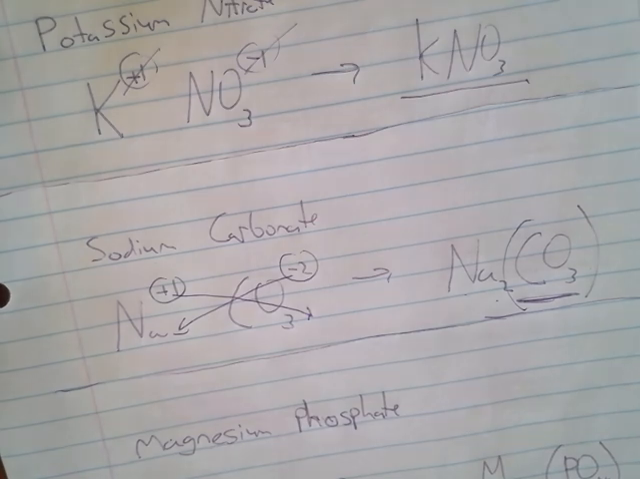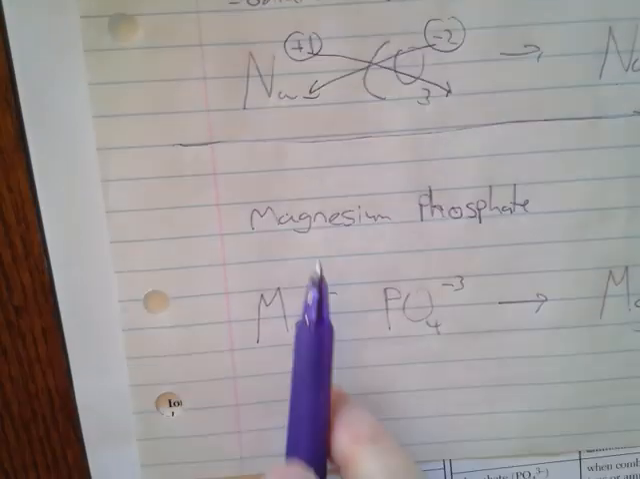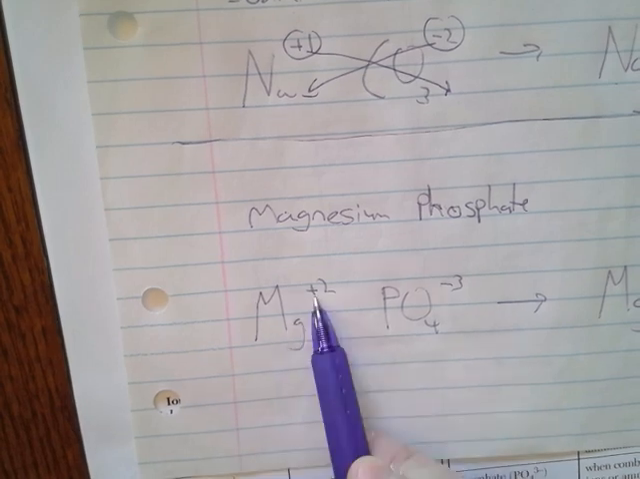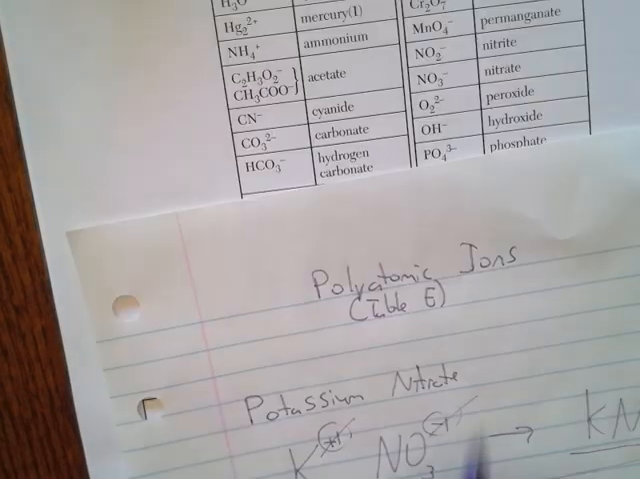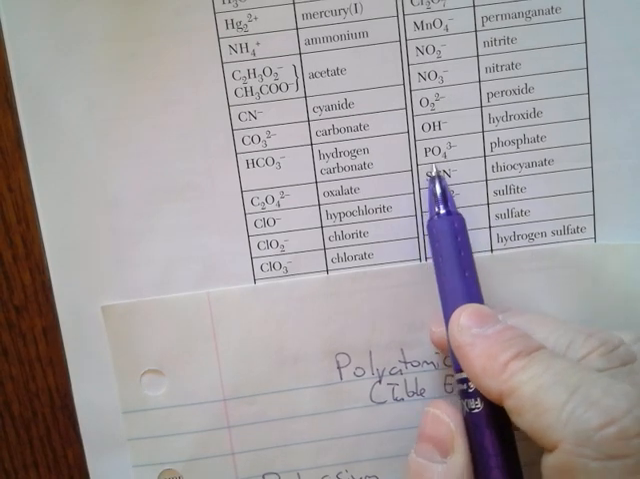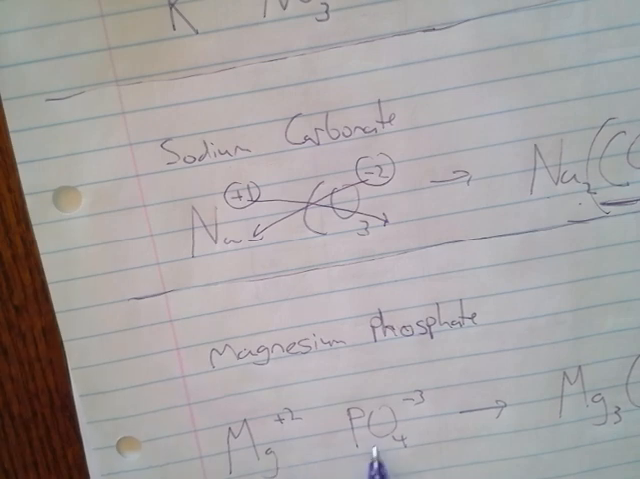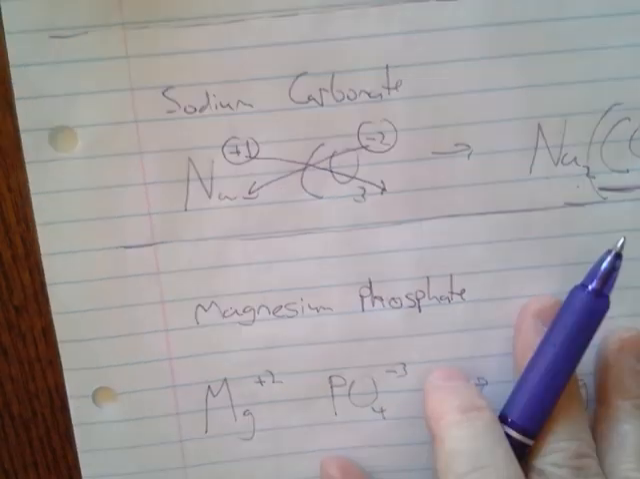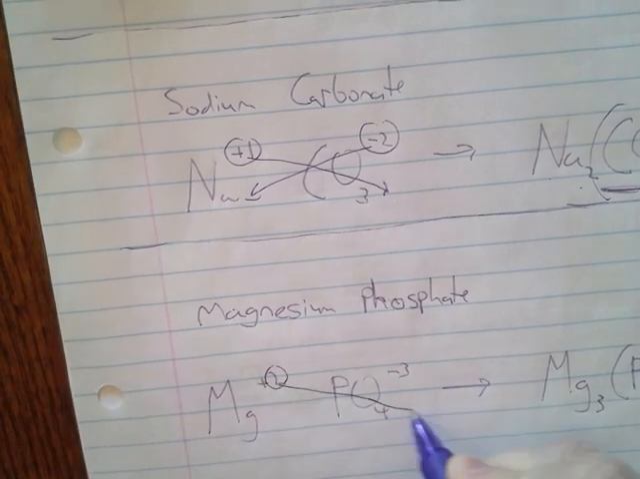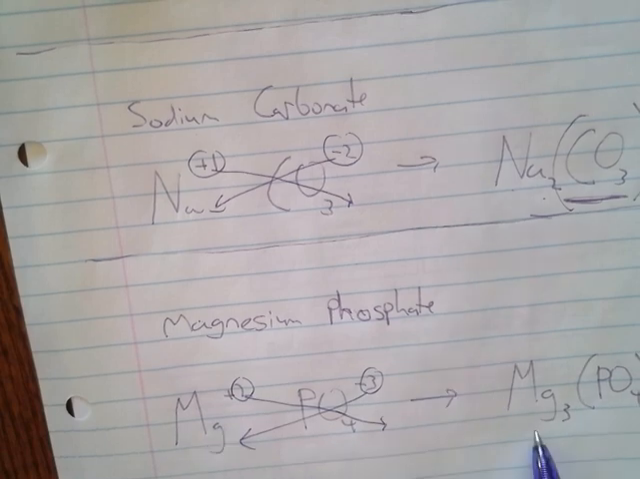Now let's try a really challenging one. Magnesium phosphate. Magnesium is a +2 ion, and phosphate, according to the reference table, is a -3 ion, and its formula is PO4. So I have Mg +2 and PO4 -3. How am I going to make that work? Well, again, I'm going to take the 2, bring it down there, take the 3, bring it down there. So it becomes Mg3, but then I need to put 2 after the PO4.